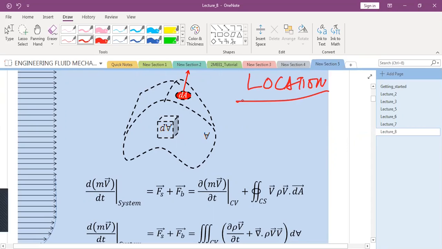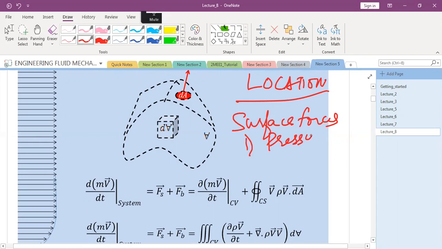Yes, sir. Now, what will be the surface forces on this? Only pressure force. Will there be any viscous force? No. Why?